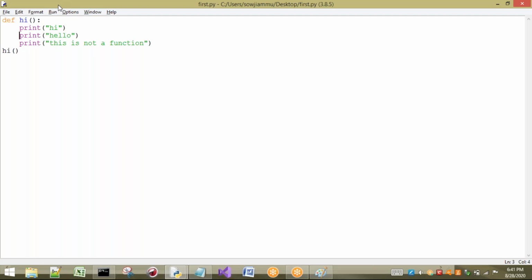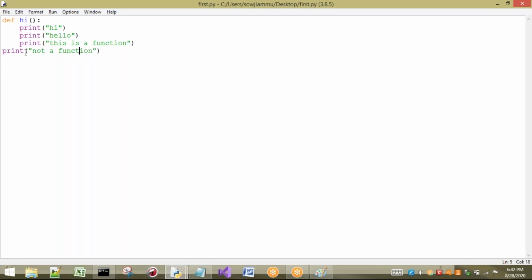takes some space automatically. If you want to end that, for example, see here, if I press enter, what happens? It is not going to the first column. Now I think, sir, my function is completed, my group of statements is completed, so I have to press one more backspace. Then whatever statements you write here do not belong to your hi function. Very important. Okay, "not a function", for example, here this is a function.